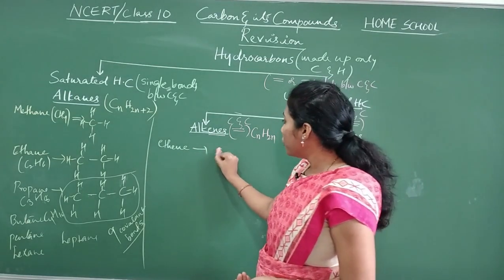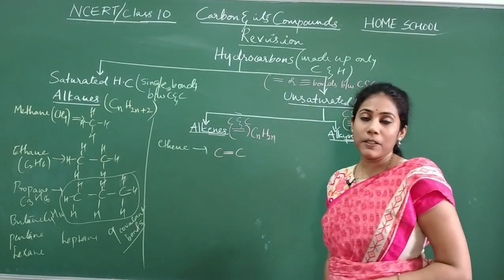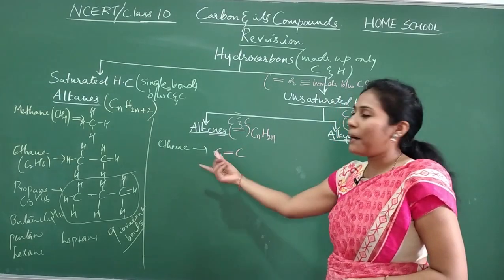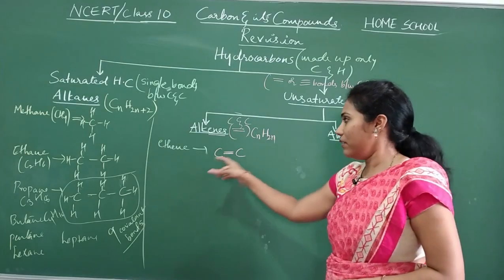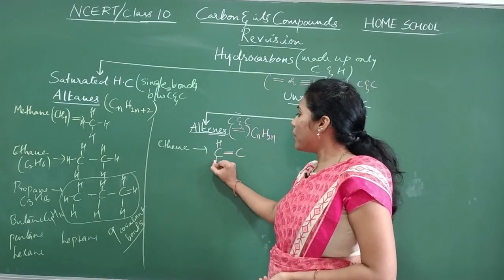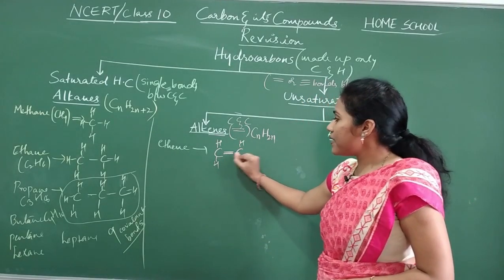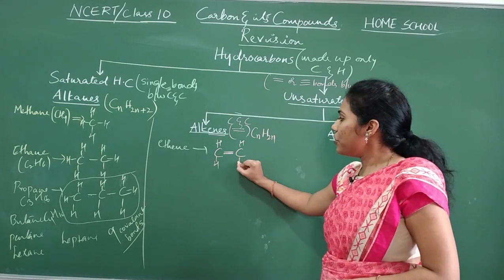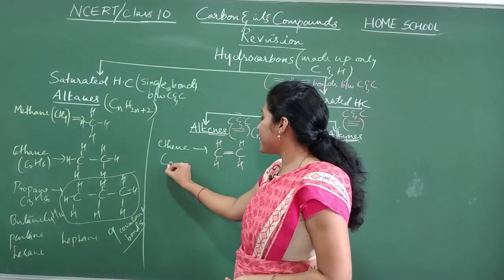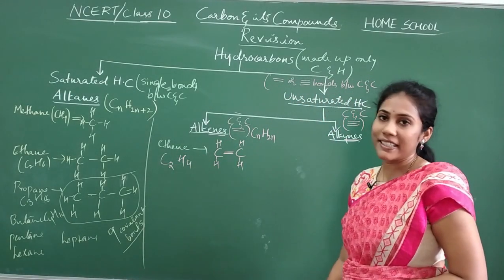Structure of ethene, 2 carbons. And what I said, between carbon atoms you have a double bond. Mention a double bond first and then put how many bonds ever you want. Like already 2 are there, 2 more it requires, yes or no? So 2 bonds, show it with hydrogen. Same with this carbon also, 2 bonds belong to this also, 2 more it needs, so show it with hydrogen. And what is the formula, guys? 2 carbon atoms, C2H, how many? 4. C2H4 is the formula for ethene.